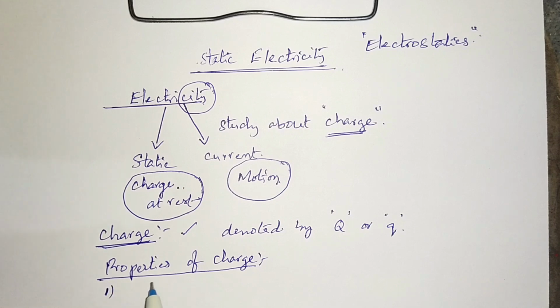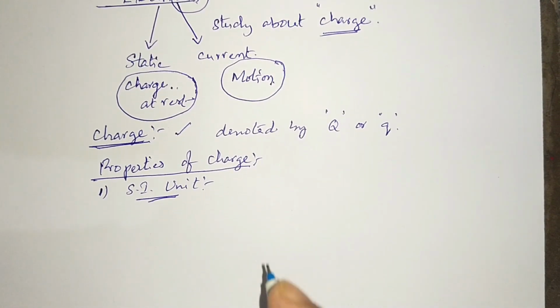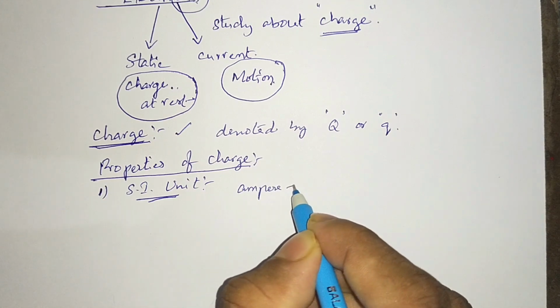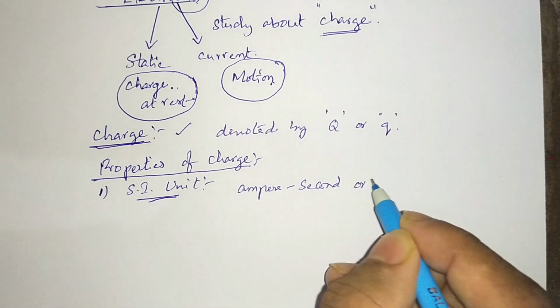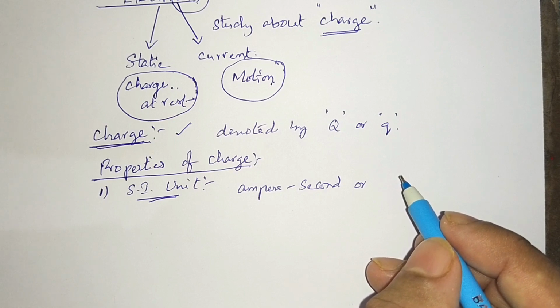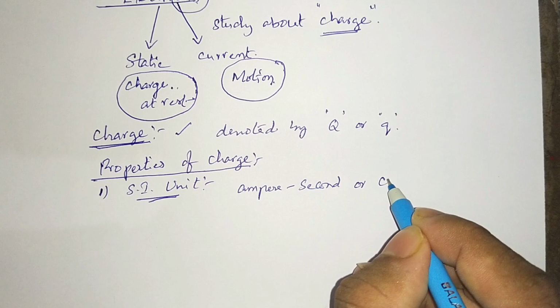The first point is the SI unit of charge. We should know the units of charge. The SI unit of charge is ampere into second, or it can be called a coulomb. Its spelling is C-O-U-L-O-M-B.